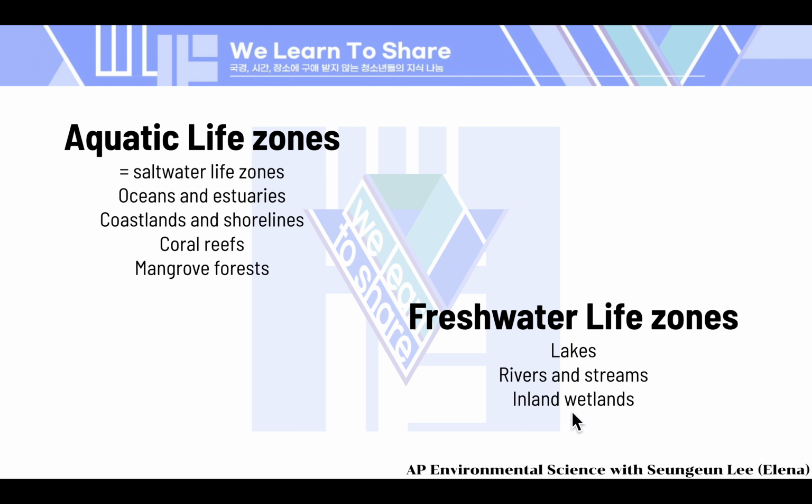These areas are just as crucial for biodiversity and provide habitats for a myriad of species. So let's review. What belongs to the aquatic life zones? Oceans and estuaries, coastlands and shorelines, coral reefs, and mangrove forests. In terms of freshwater, or not salty water, there would be lakes, rivers, and streams, and inland wetlands.